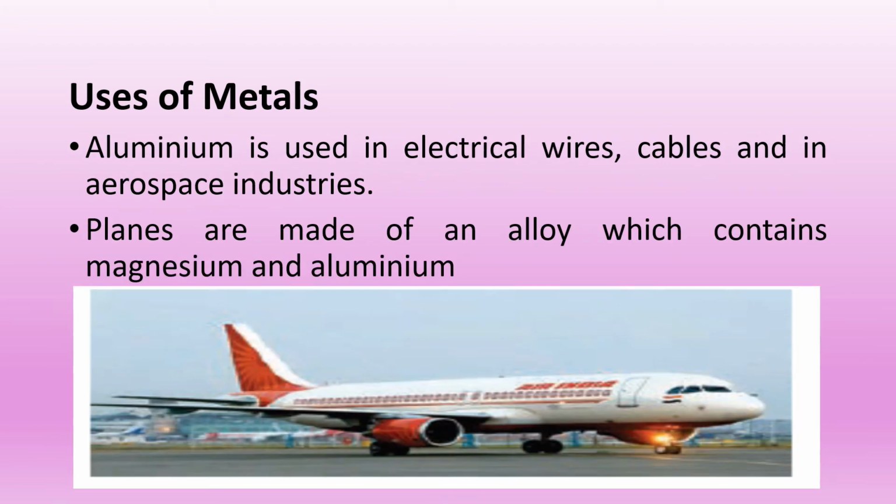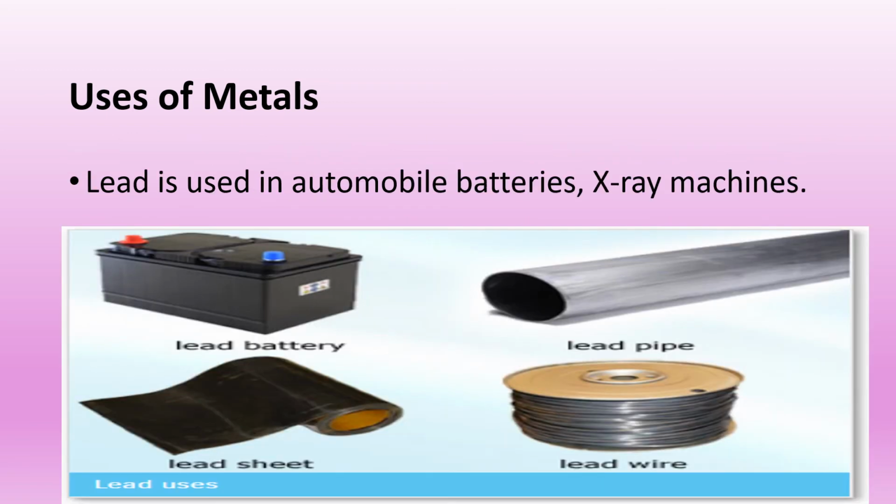Aluminium. Aluminium is a good conductor of electricity. Hence, it is used in electrical wires and electric cables as it is a cheaper metal. It is also used in making utensils, aircraft parts, packaging foils and even in paints. Lead. Lead is used in automobile batteries and X-ray machines. It is also used in the manufacture of paints.